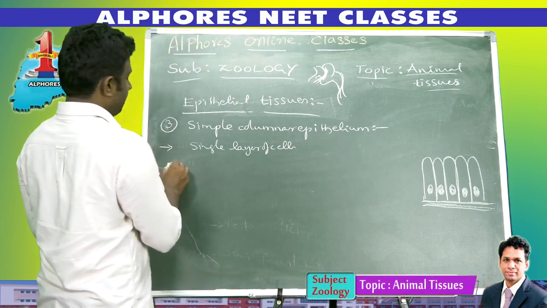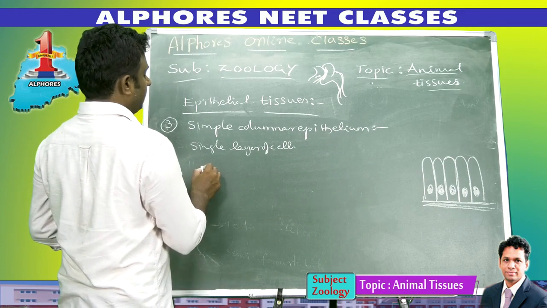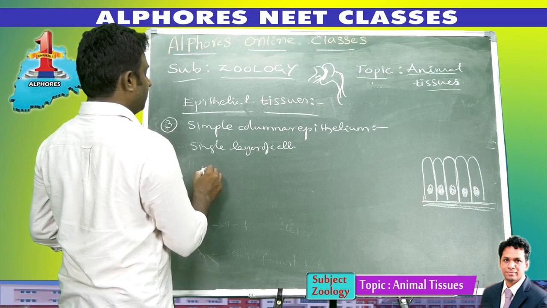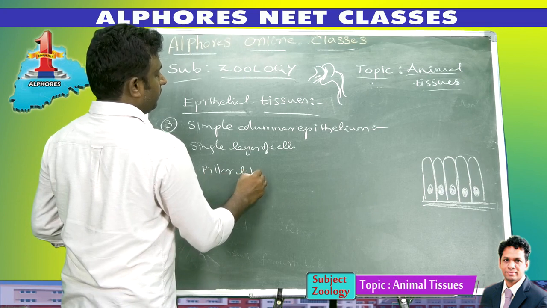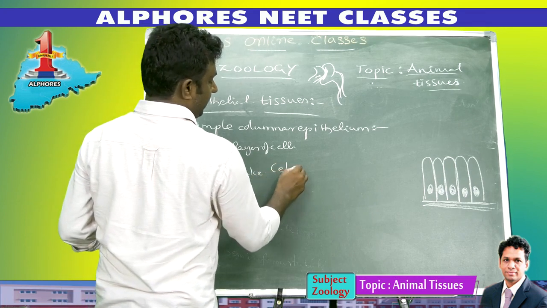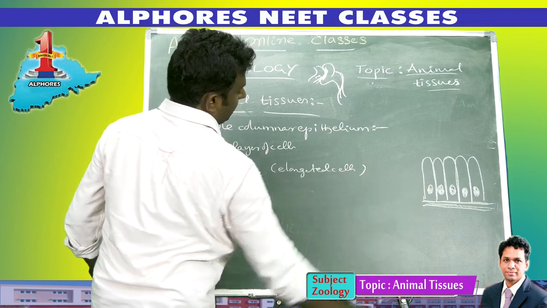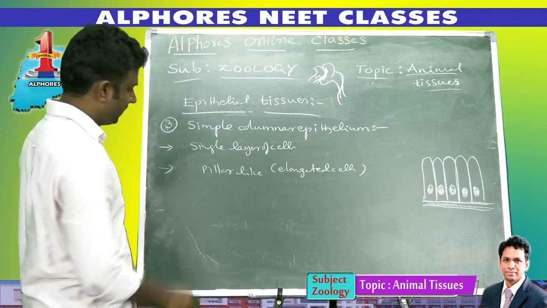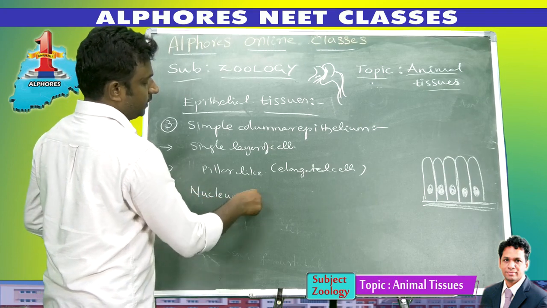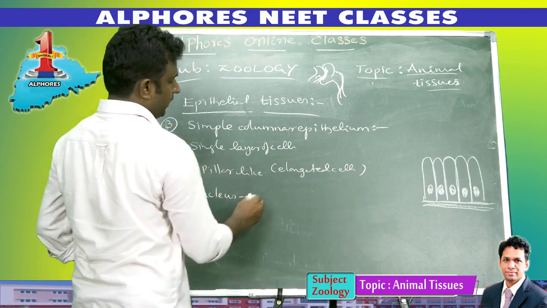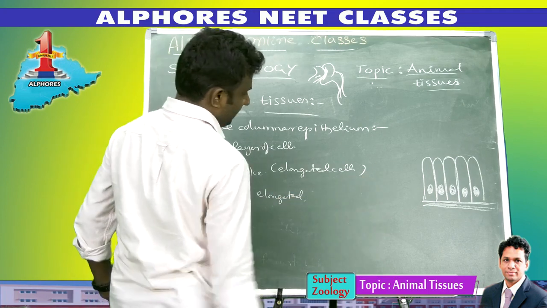Then the structure of the cell: columnar means pillar-like or elongated cells resting on the basement membrane. What about the nucleus? The nucleus is also elongated, not spherical, not ovoidal.